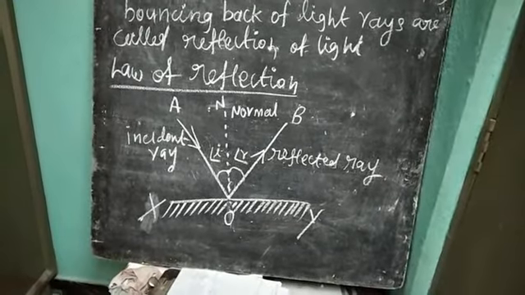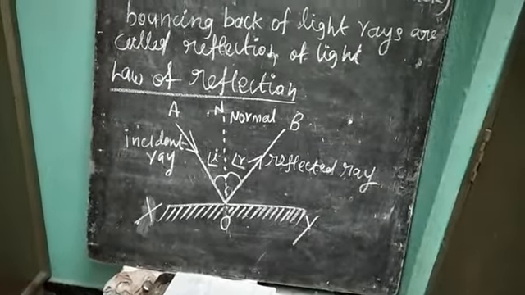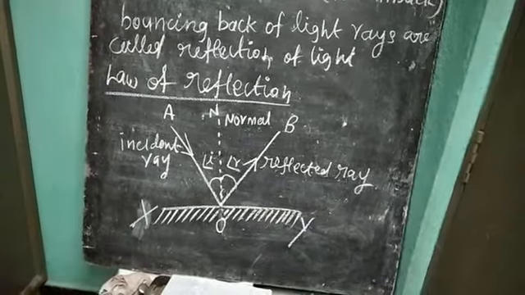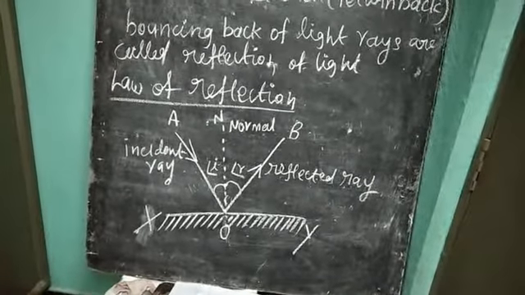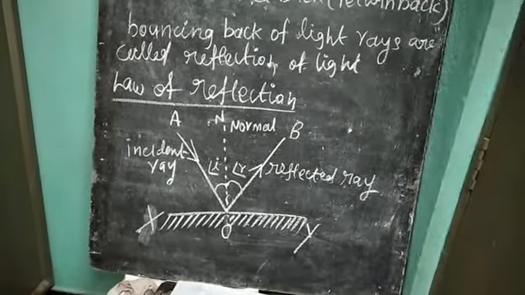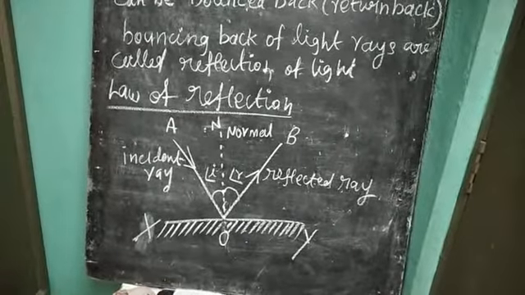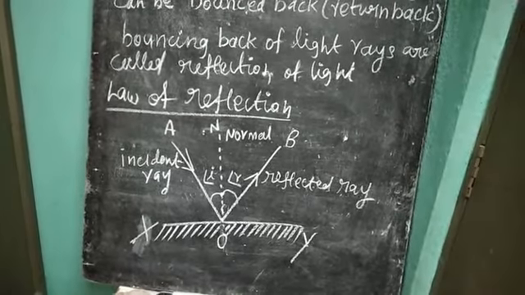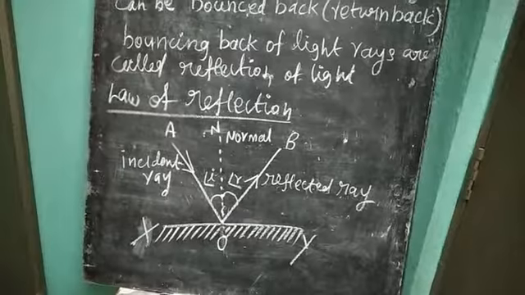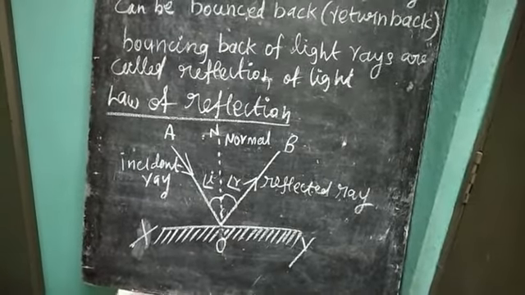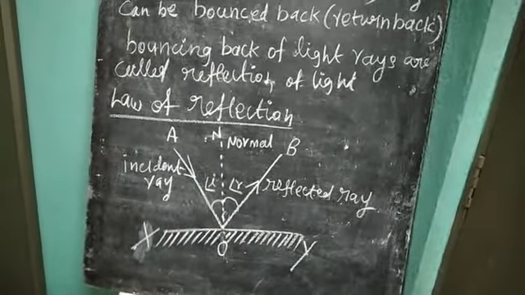From the diagram, what is the incident ray? A ray of light that travels towards the reflecting surface, that is the mirror, is called the incident ray.